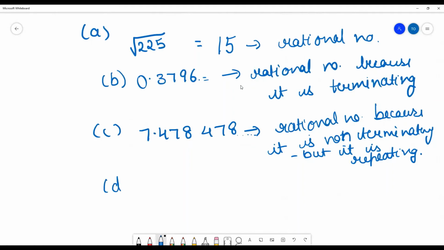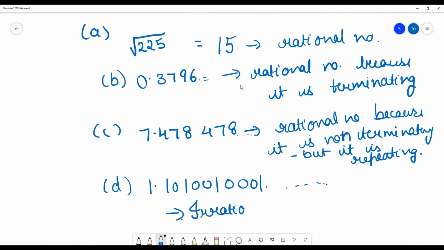And suppose you are getting this question. Whether it is a rational or irrational number, can you tell me? It is irrational. Why? Because it is non-terminating and non-repeating.